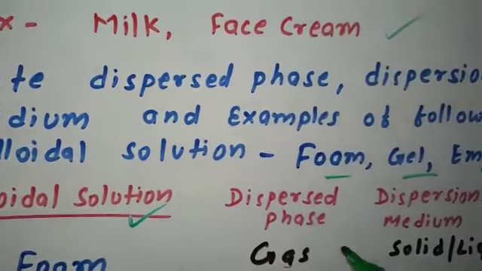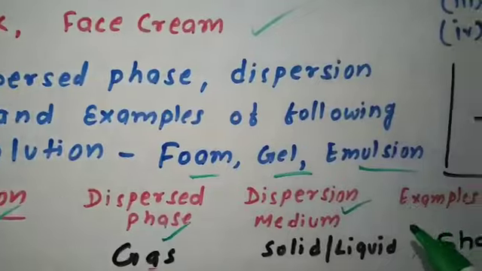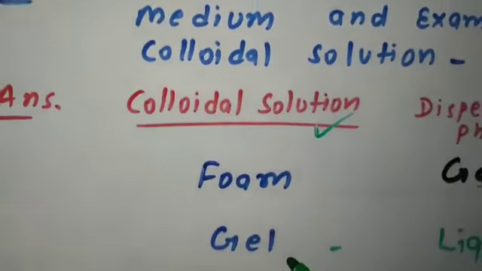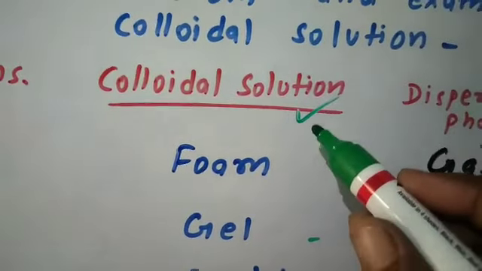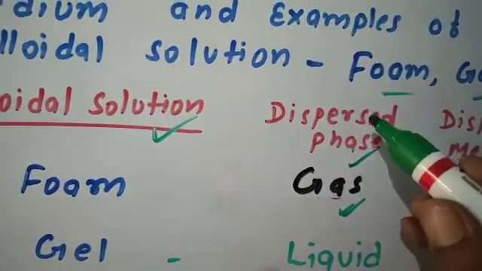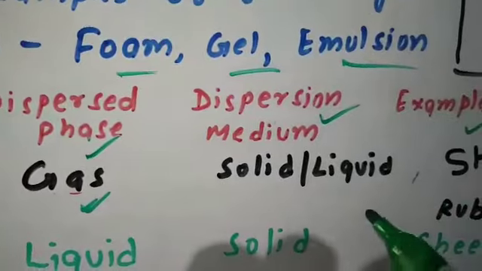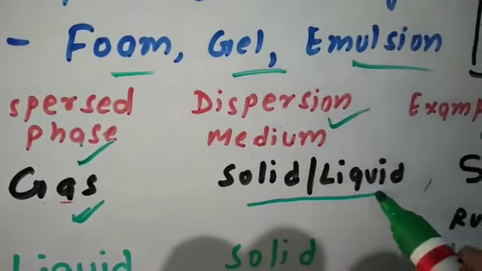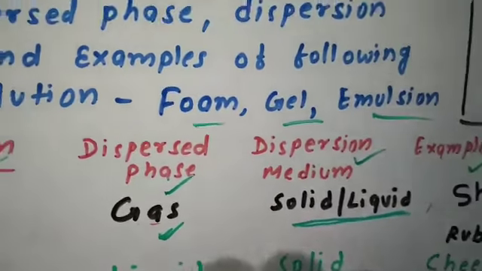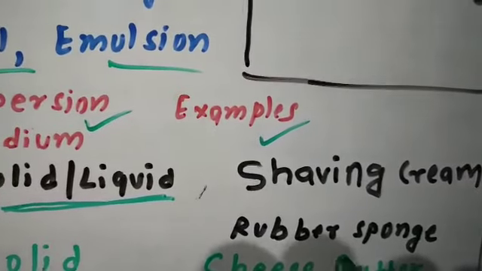We have to write dispersed phase and dispersion medium, and one additional is examples of all these colloidal solutions. Foam is colloidal solution in which dispersed phase is gas, in very small quantity, and the dispersion medium may be solid or liquid. Examples, shaving cream and rubber.